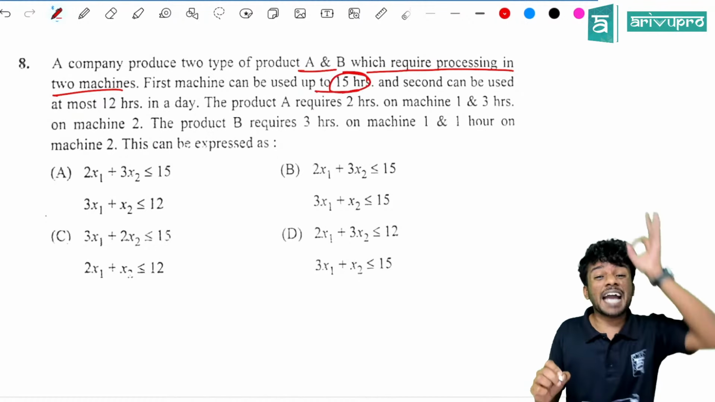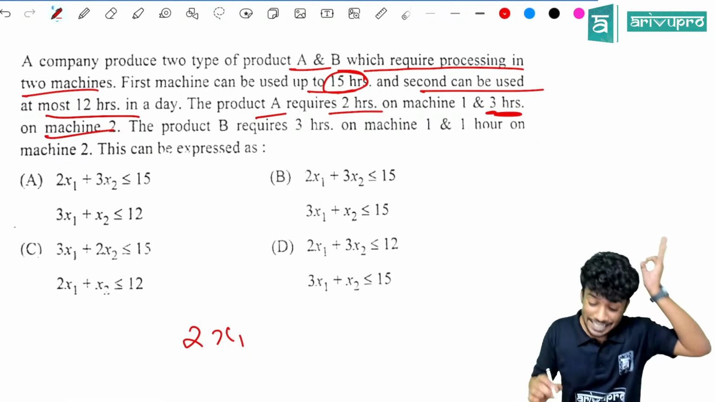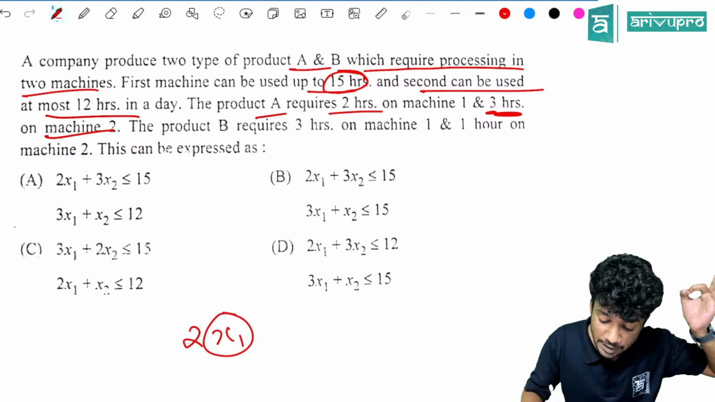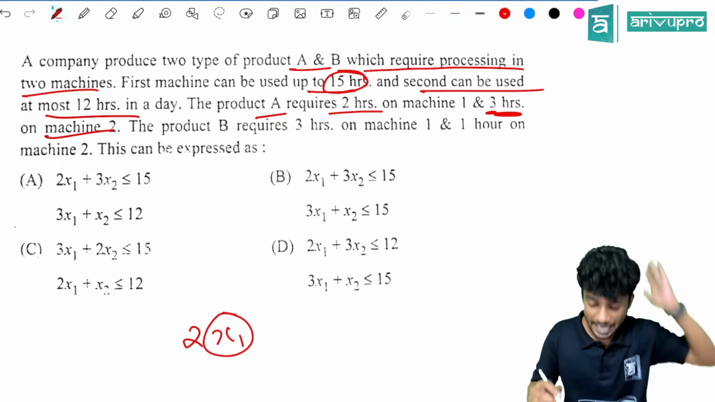Product A requires 2 hours on machine 1, which is represented with x1, plus 3 hours on machine 2, which is represented with x2, less than or equal to 15. So which options are coming like that? So this is wrong, this is wrong. Either it can be option A or B.